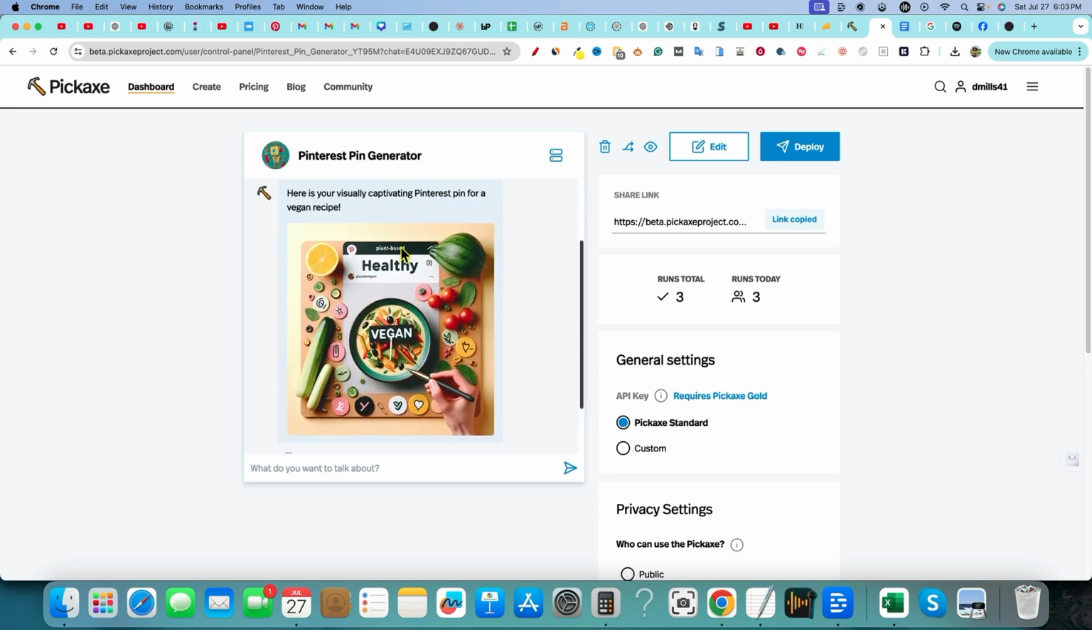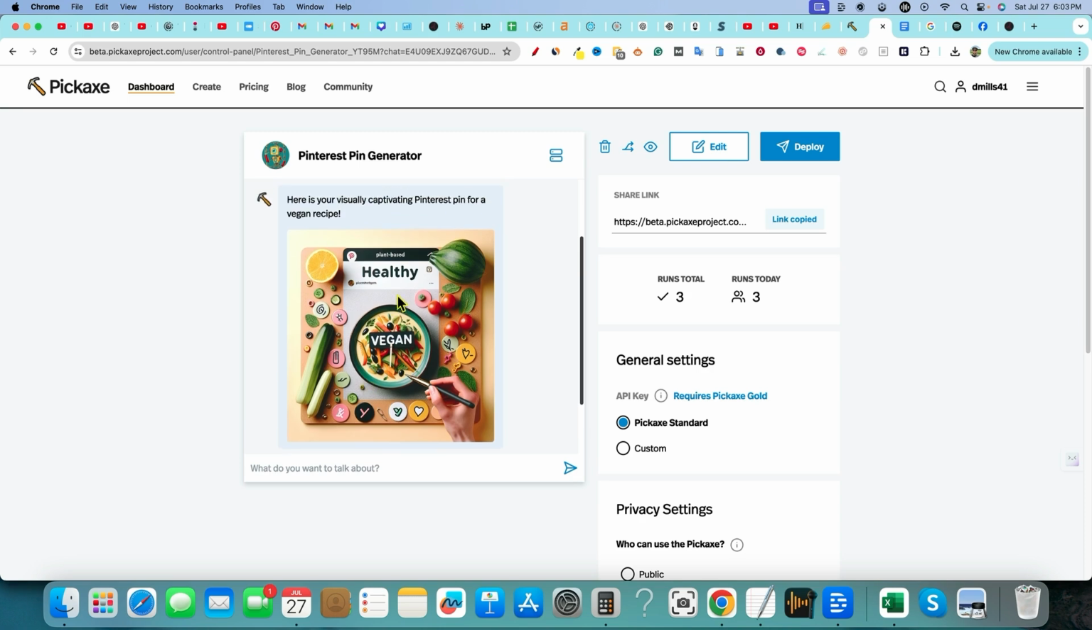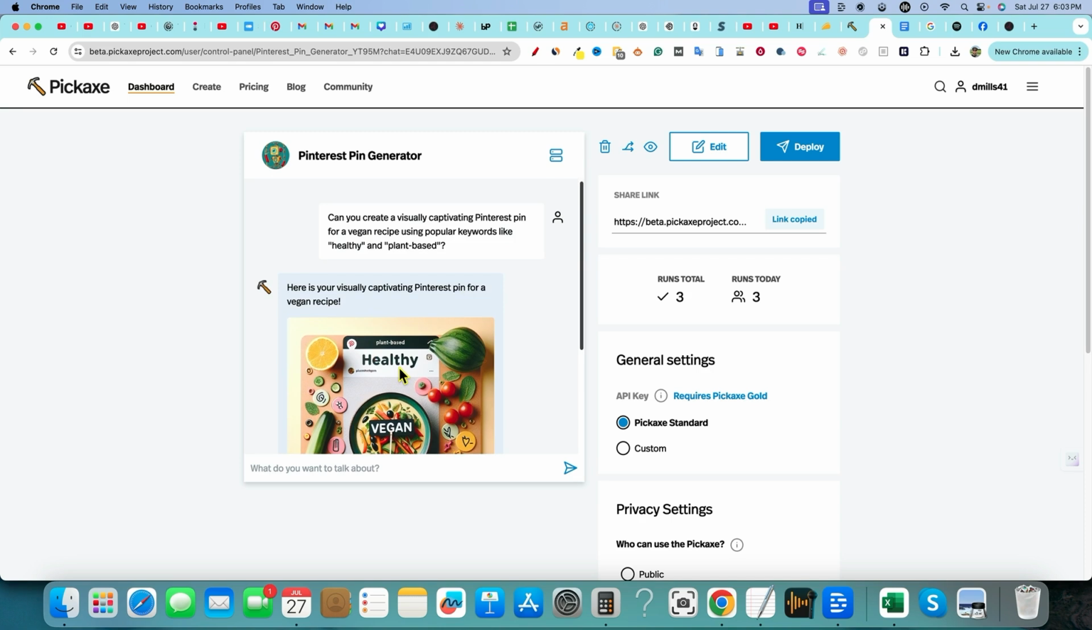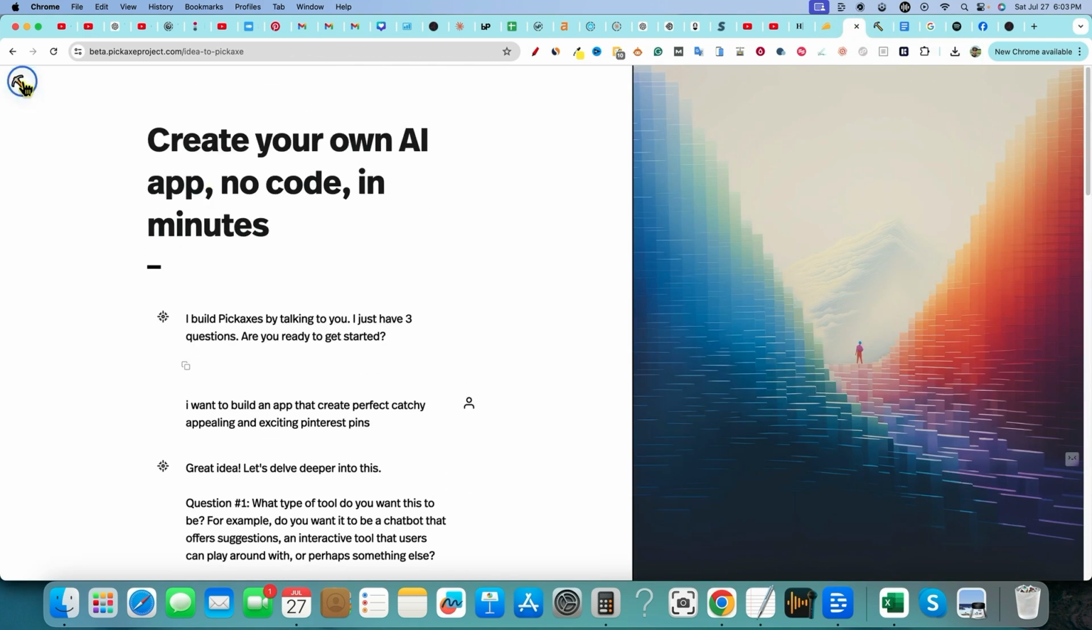It did do text on this one. We might want to specify that each time, and it did do a square. So we also might want to go in there and tell it exactly what size we want it to create and so forth. So there'll be some things that we need to customize a little bit, but overall, really cool stuff. Let me go and show you the one that we created the first time.